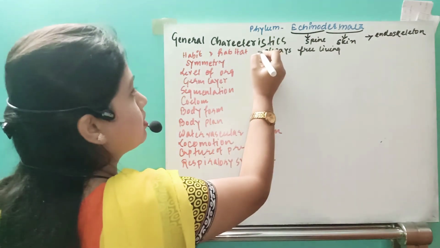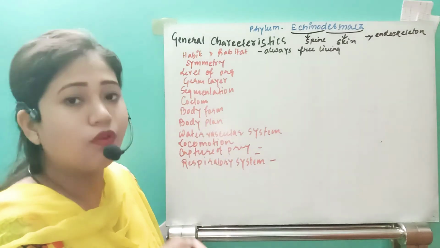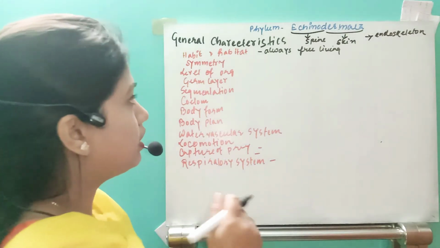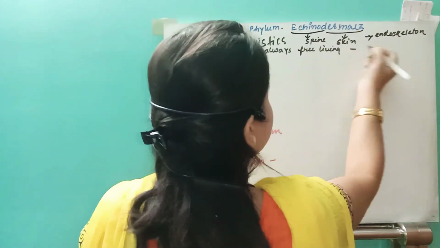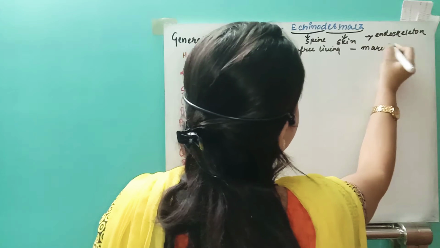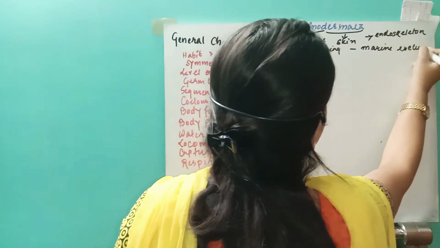Next characteristic, see the habitat where all the echinoderms live. They are always marine, that means they are exclusively marine organisms.